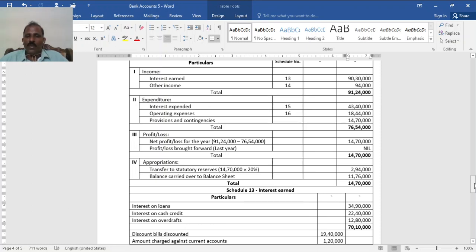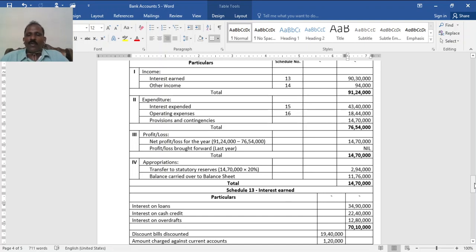Contingent provisions, no, only provision for taxation 14 lakh 70,000, total 76 lakh 54,000. So when you take the difference, you will get 14 lakh 70,000, because 50% of profit before tax is tax. You need to calculate again, 14 lakh 70,000.